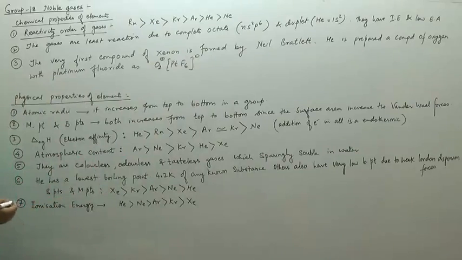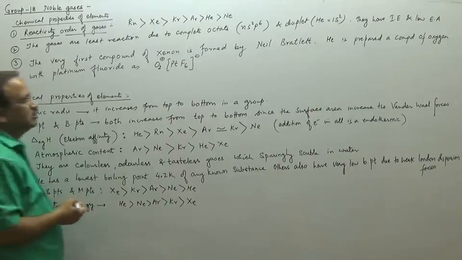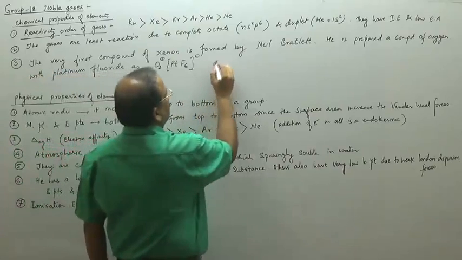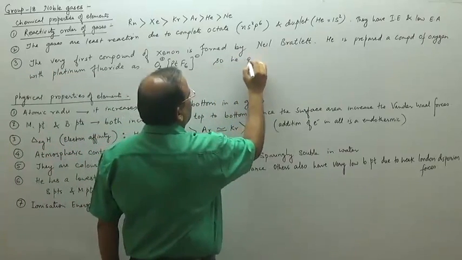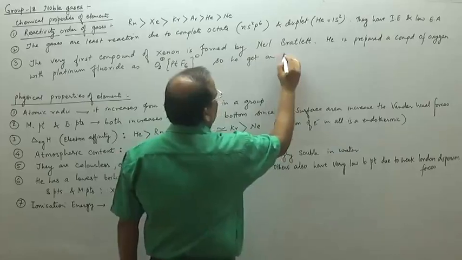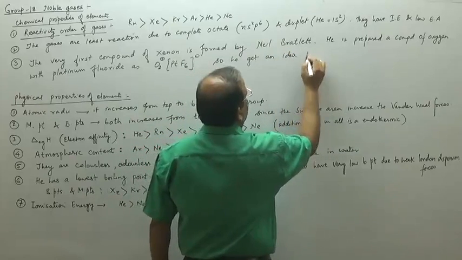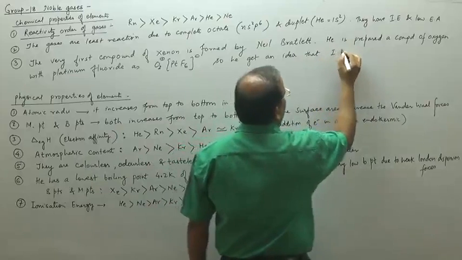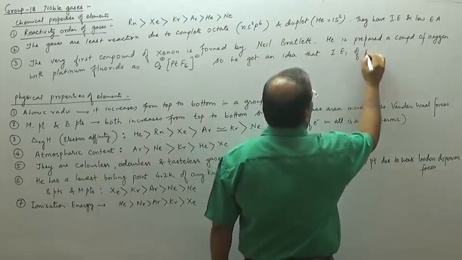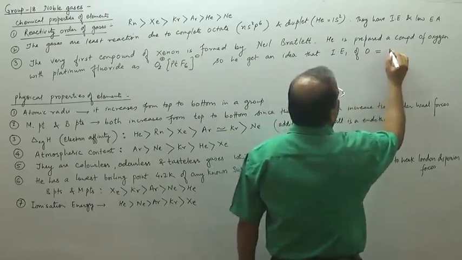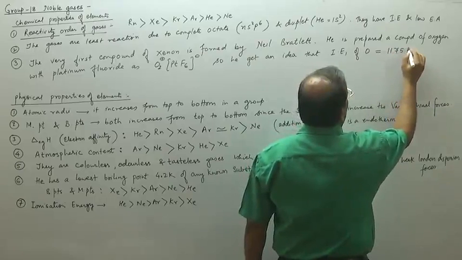He prepared this compound in the laboratory, and he got an idea. The first ionization energy of O2, oxygen, is 1175 kilojoules per mole.